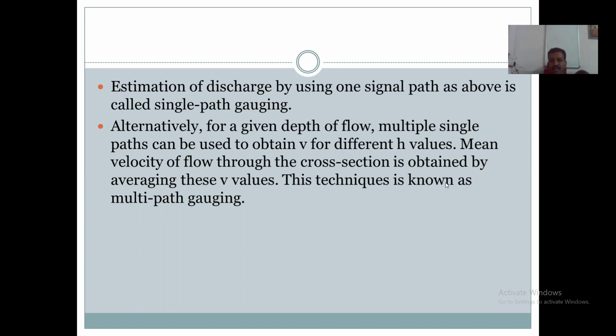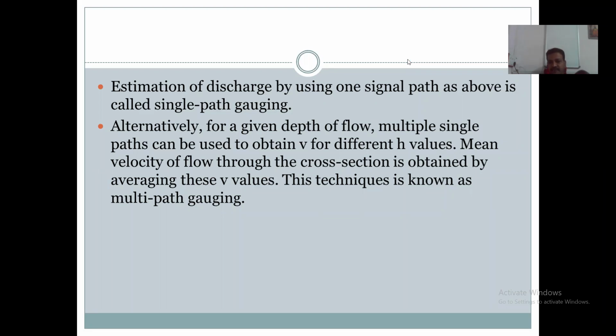So in this way, discharge is measured when we use one single path for measurement of the discharge. When one single path is used, that method of measurement of discharge is known as single path gauging.